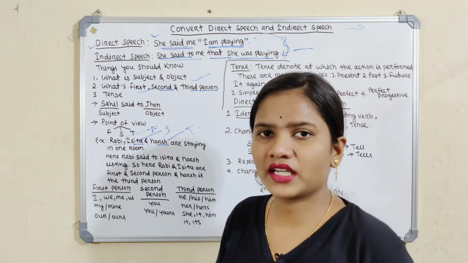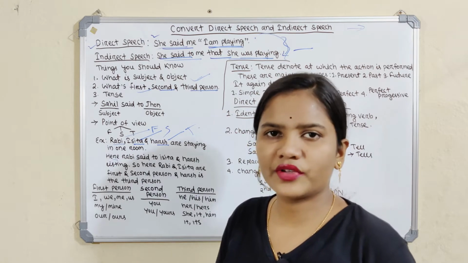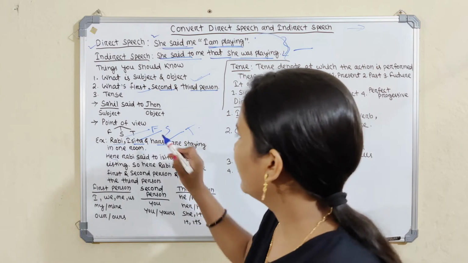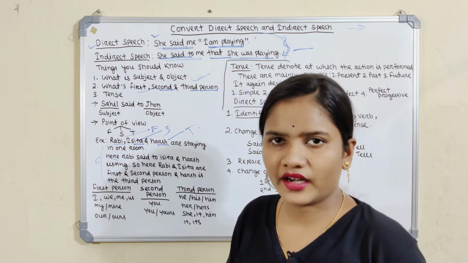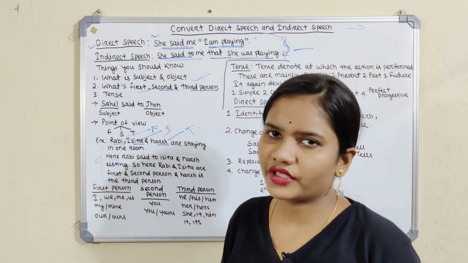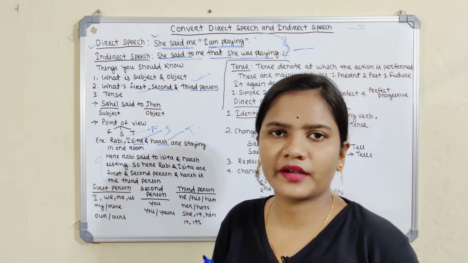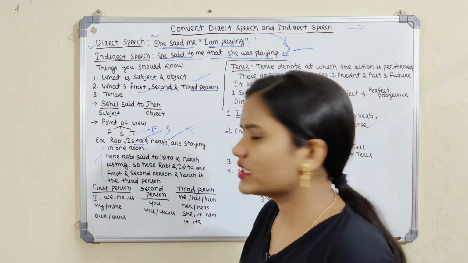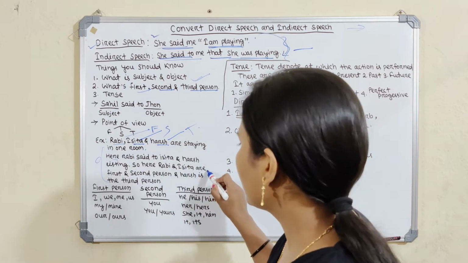Then secondly, I taught you the first person, second person and third person. There are three types: first person, second person and third person. As in the example of Robby, Ishita and Hers: Robby and Ishita are talking to each other and Hers is listening. So Hers is the third person, Robby is the first person and Ishita is the second person. The third person is never included in the conversation, so it is called the third person.